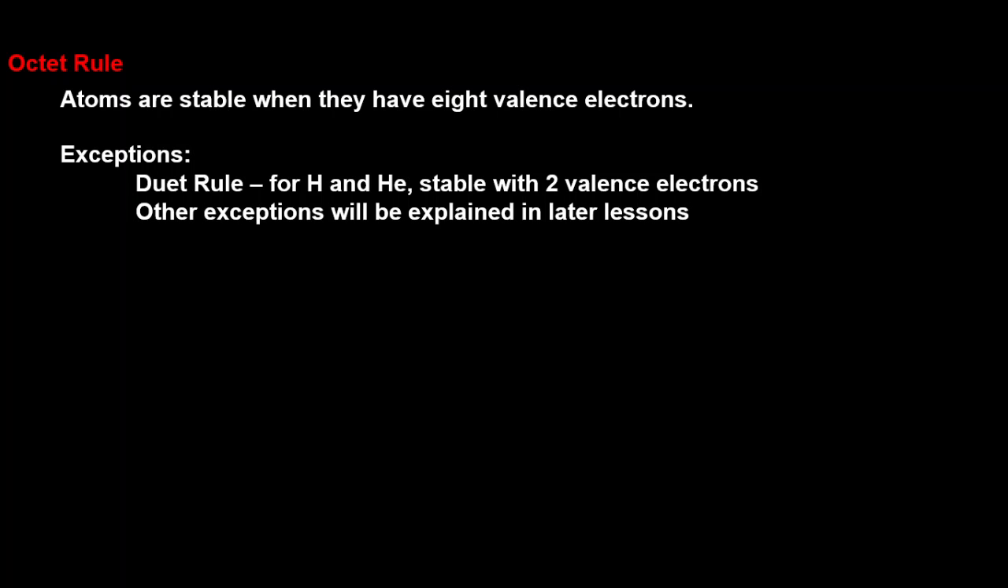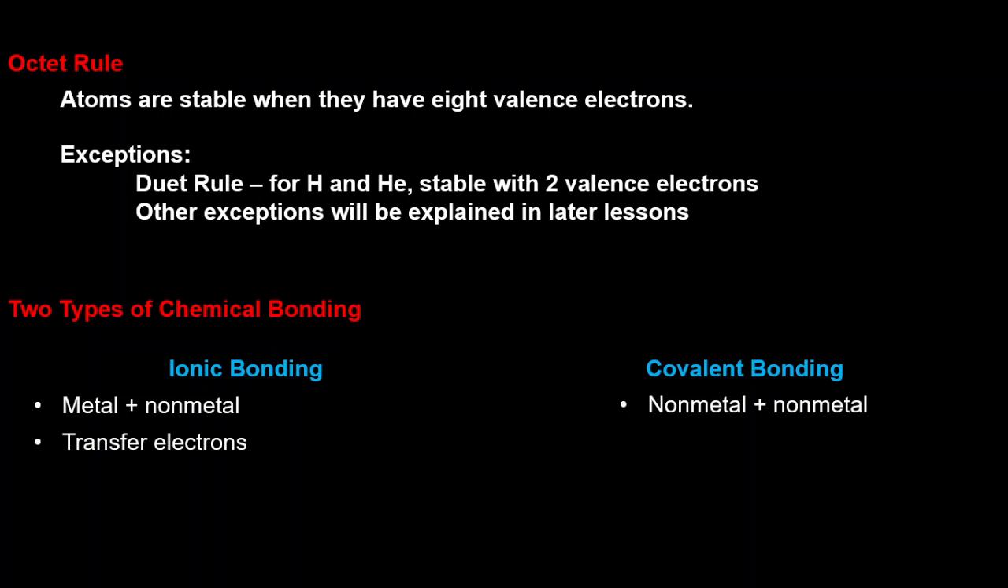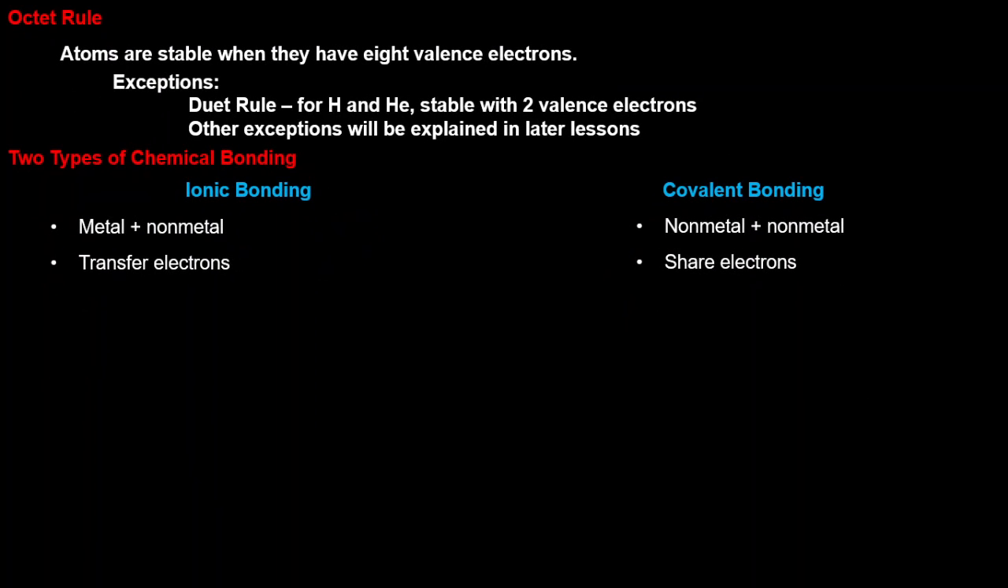So we have two types of chemical bonding: ionic bonding and covalent bonding. Ionic bonding is formed when a metal reacts with a non-metal, and covalent is non-metal plus non-metal. In ionic bonding, there is a transfer of electrons, and in covalent bonding, they are sharing electrons.